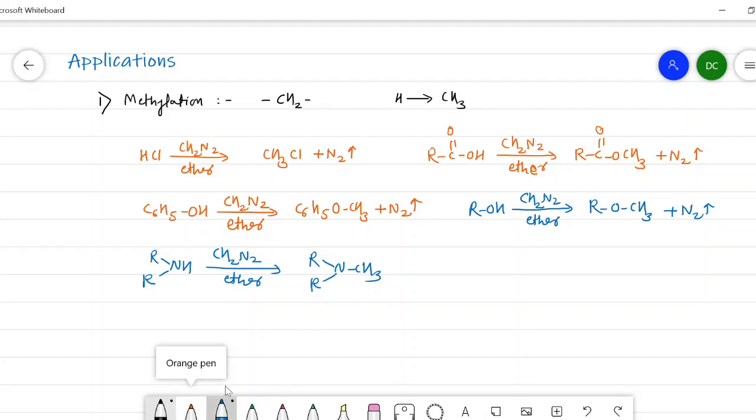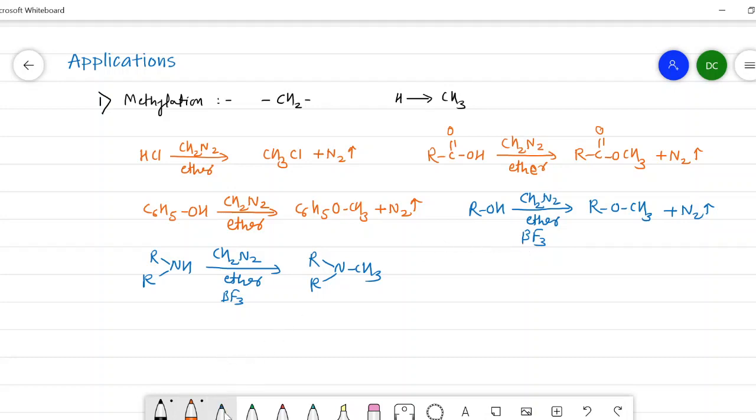Now the fourth and fifth reactions require boron trifluoride as a catalyst, because whenever we compare the acidic character of HCl, acids and phenol, it is found that they are more acidic in nature, whereas alcohol is less acidic, and amines are basic in nature. Therefore, this hydrogen cannot be removed easily. That's why there is a requirement of a catalyst, that is BF3.